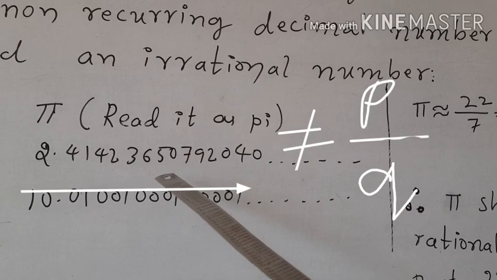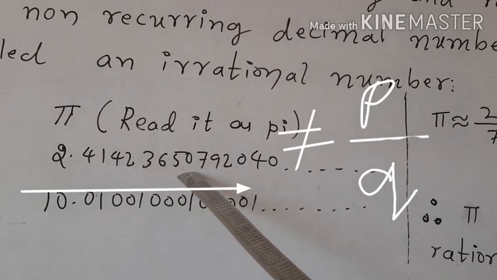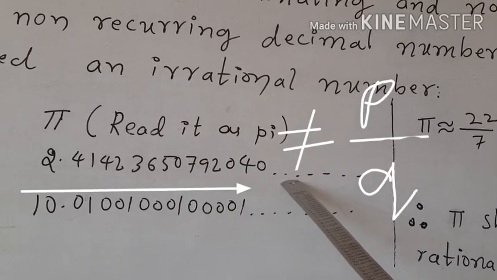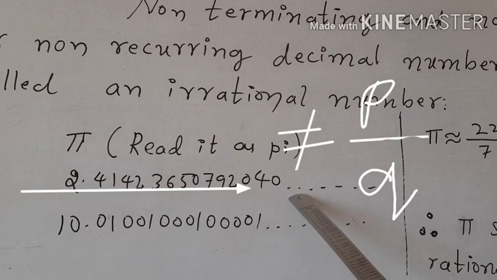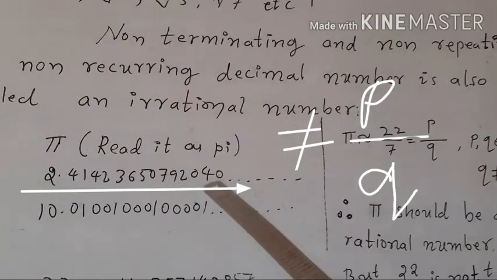That is why it is a non-terminating and non-repeating decimal. Therefore, it is an example of an irrational number. And also, this is not written in the form of p upon q. Hence, this non-terminating and non-repeating decimal is an irrational number.